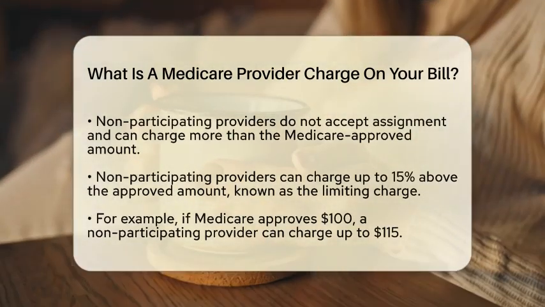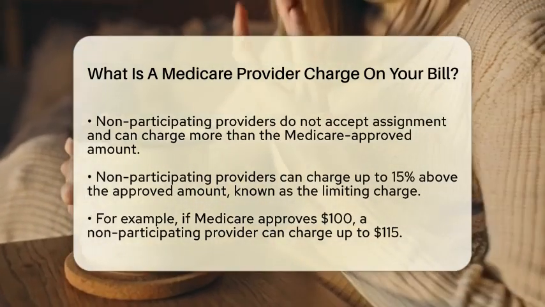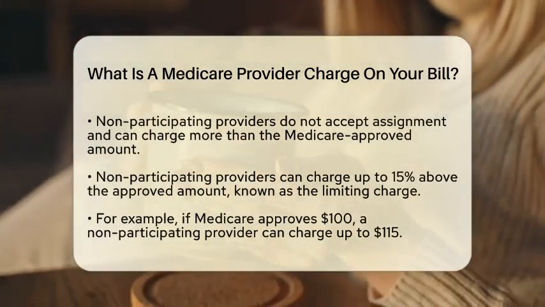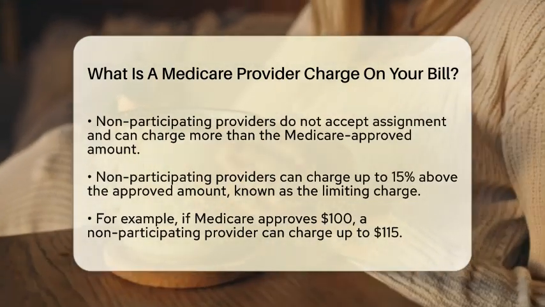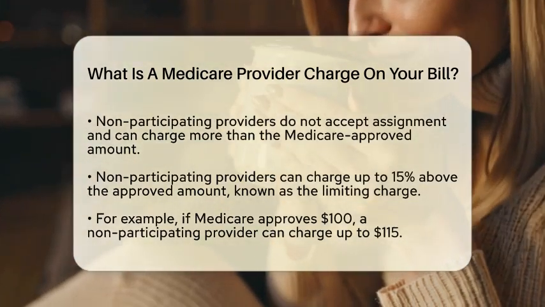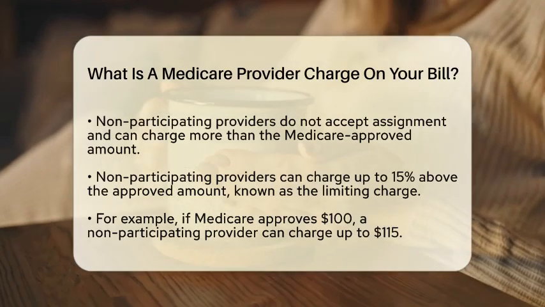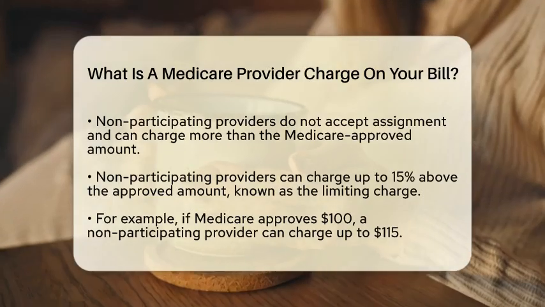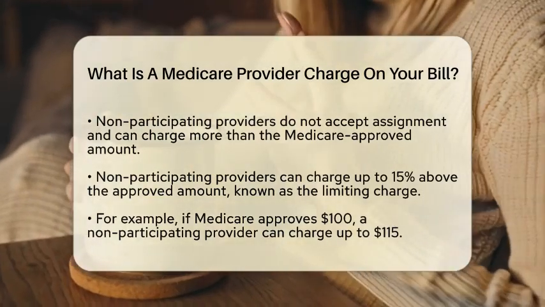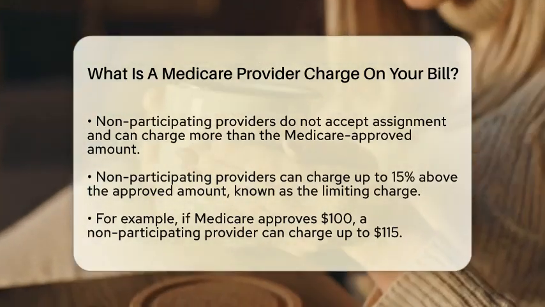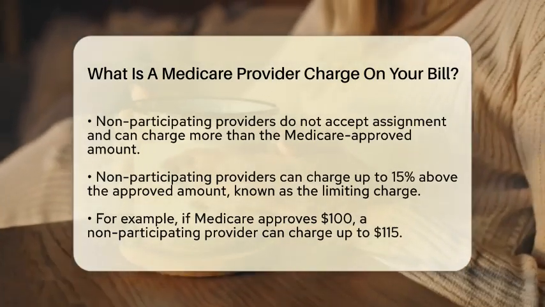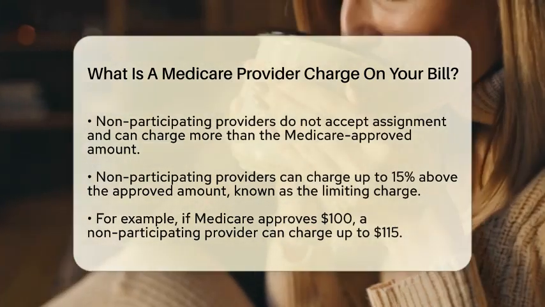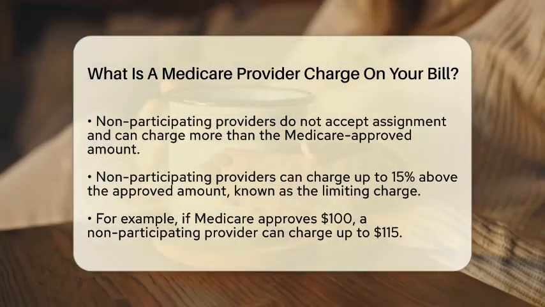On the other hand, if a provider does not accept assignment, they are known as a non-participating provider. These providers can charge you more than the Medicare-approved amount, but there is a limit. They can only charge up to 15% above the approved amount, which is called the limiting charge. For example, if Medicare approves $100 for a service, a non-participating provider can charge you up to $115.